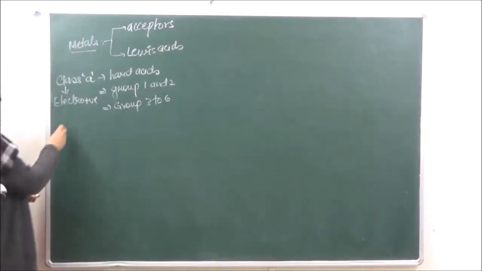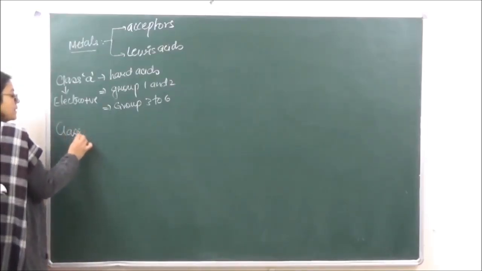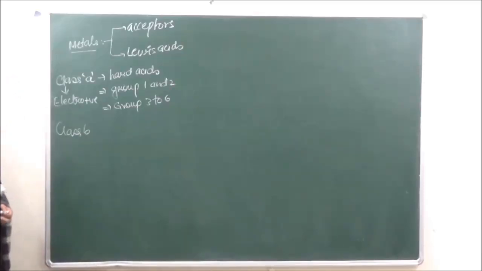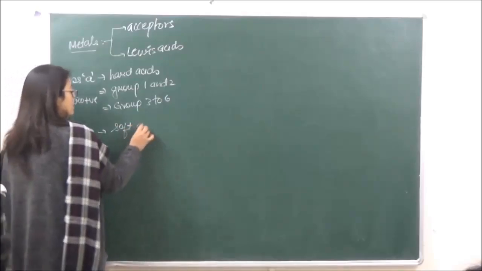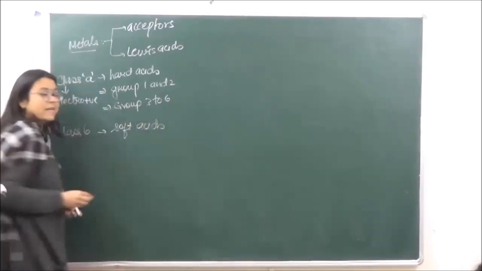ठीक है? Second हमारे पास आ जाता है class B. Class B are known as soft acids.